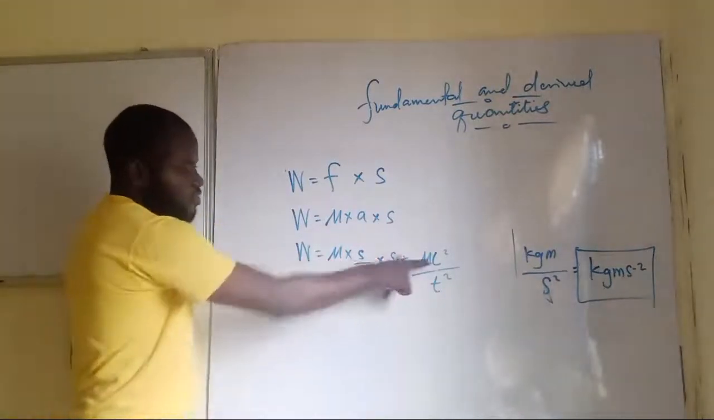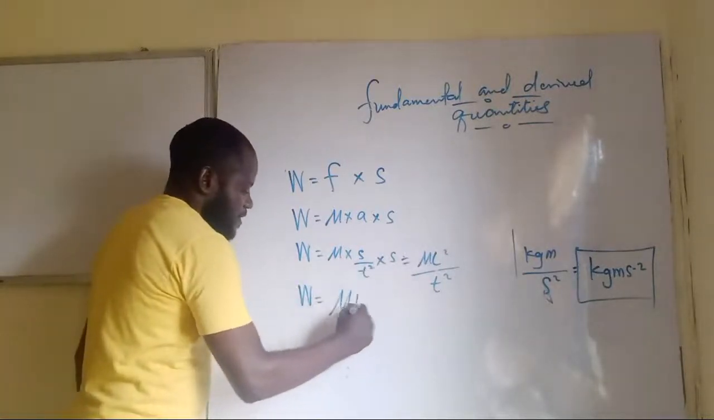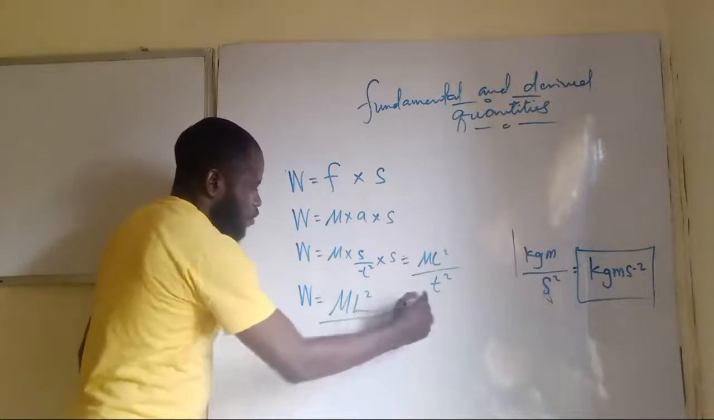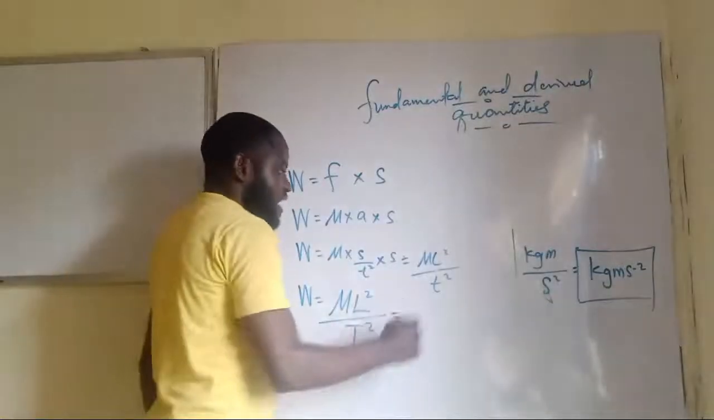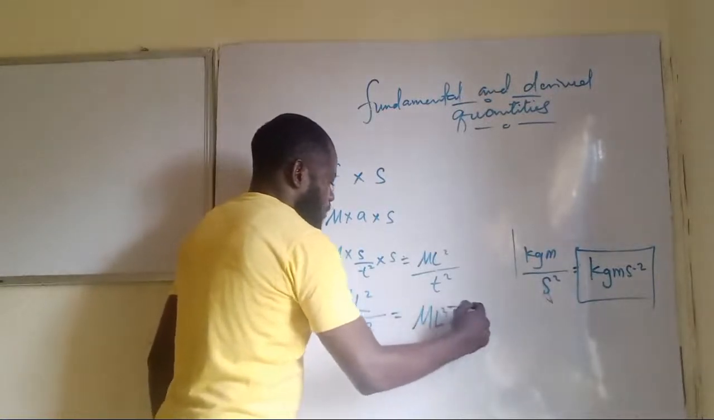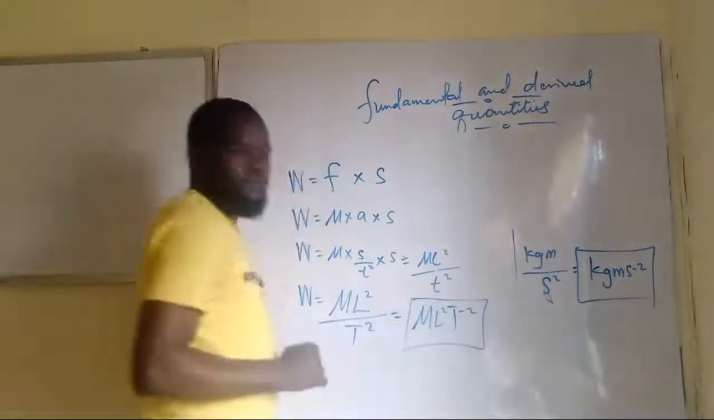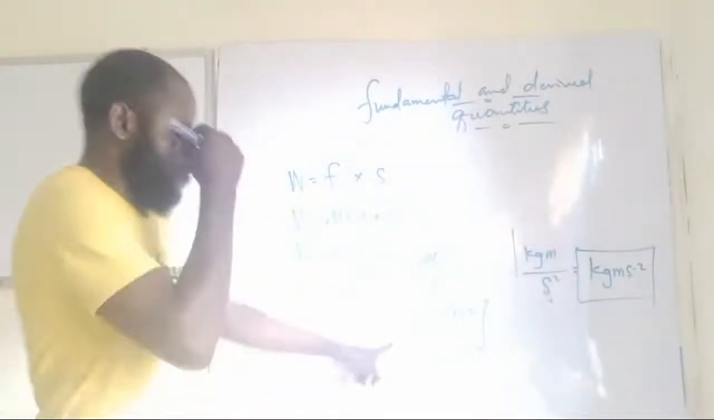So we substitute with the symbol. That will be capital M, capital L squared all over capital T squared. So work done is therefore equal to ML²T⁻². Can you see this now? So that is the dimension formula for work done.